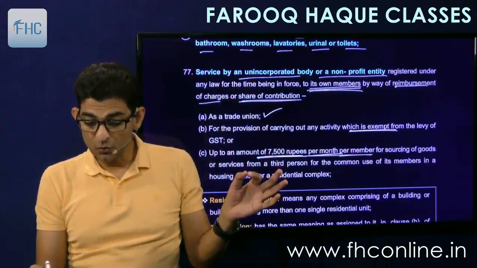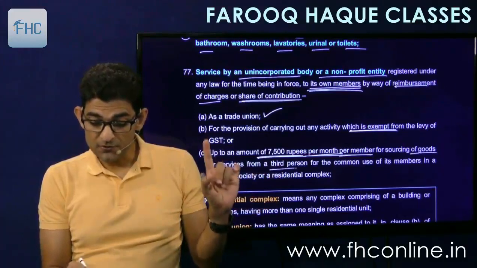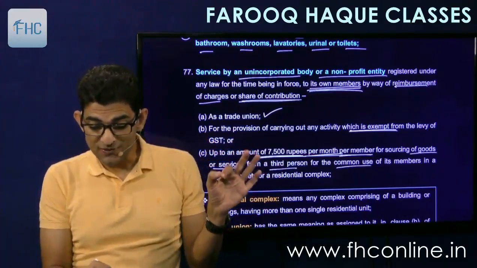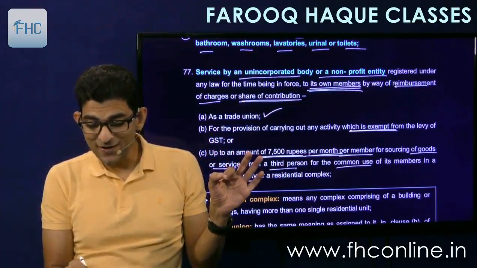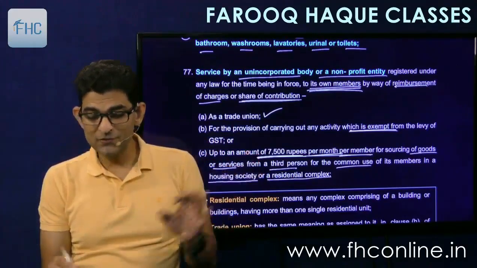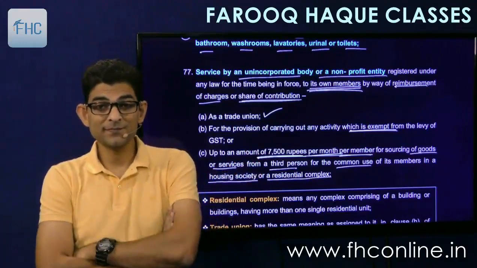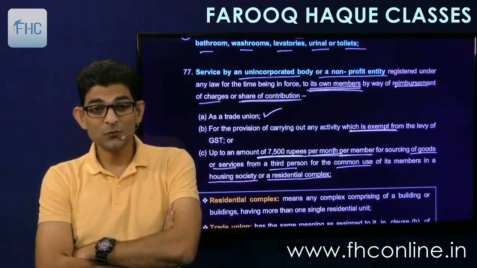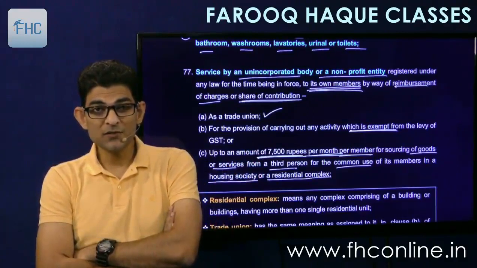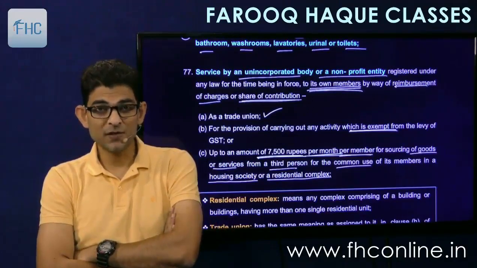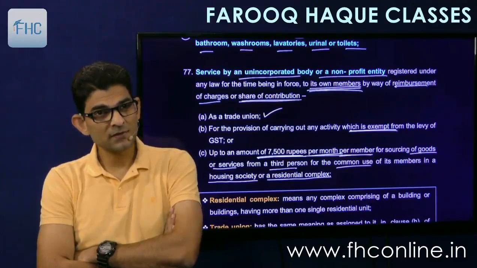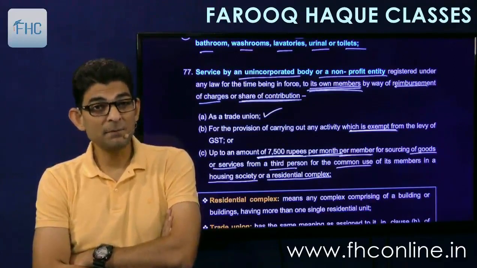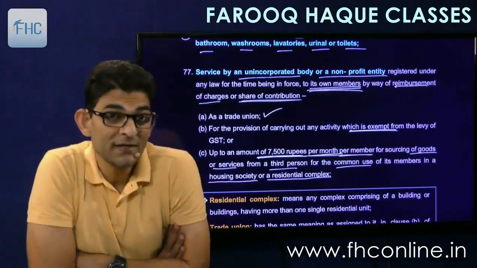For sourcing of goods or services from a third person for the common use of its members in a housing society or a residential complex. Okay. So to understand this, you have to first think that you are staying in a housing complex. Do you stay in a housing complex? Factually, yes. Then you might be paying monthly maintenance charges to the society.